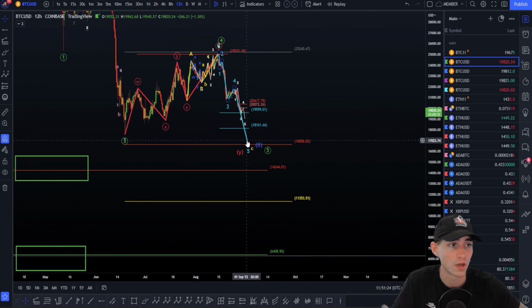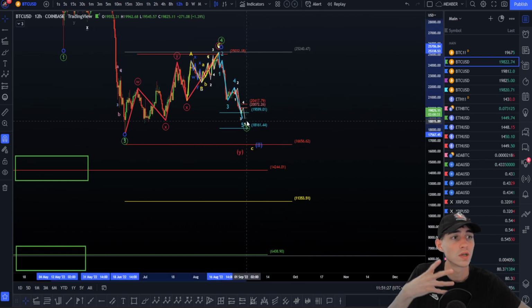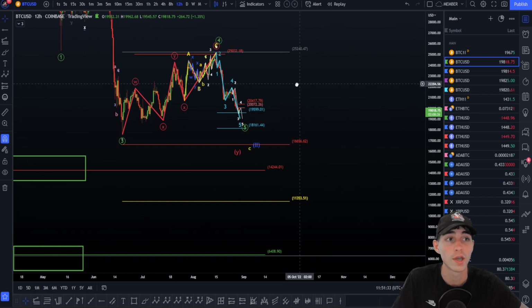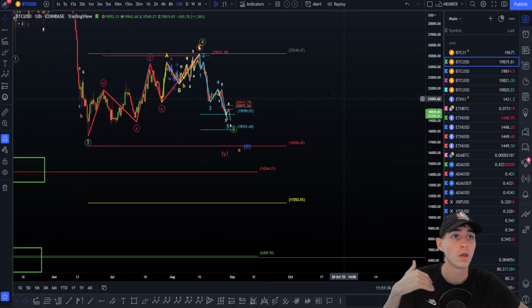Now of course we can do something else, we can stop before, we can do a truncated, but it's just less likely. Can we do the less likely stuff? Absolutely, it's just less likely, and sometimes the less likely stuff plays out. Okay, so I'm really excited to see where we're going to go here.